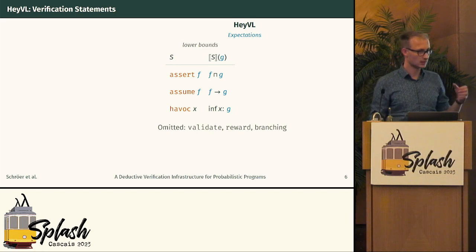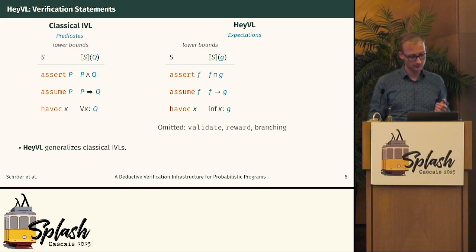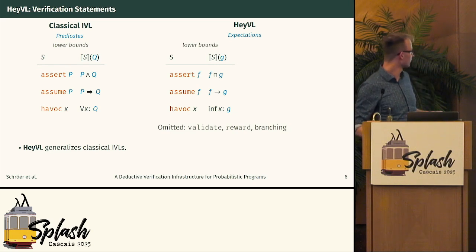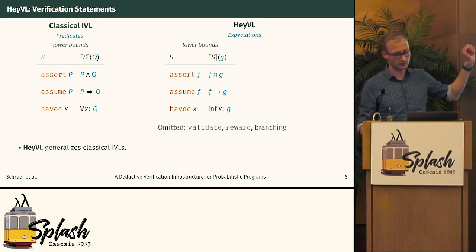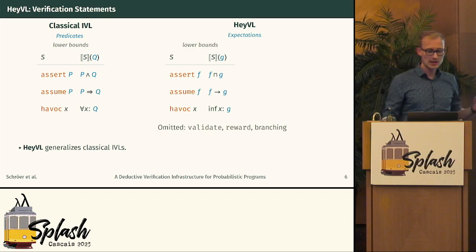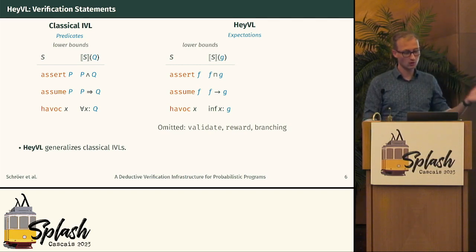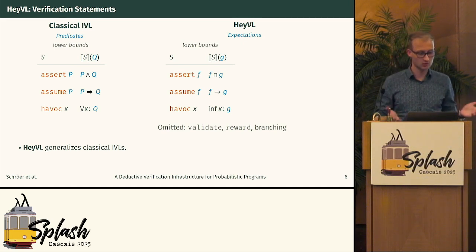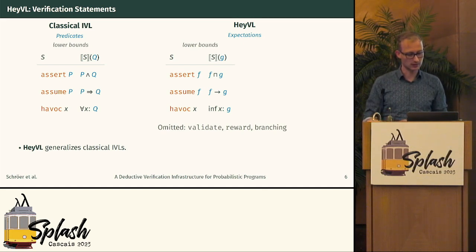This is a non-deterministic choice that corresponds to an infimum over all possible values of the variable x. And this kind of design satisfies one of our main goals, namely that Behavioral generalizes classical IVLs. So in the classical IVL, we have a Boolean AND, here we have a minimum. In the classical IVL, we have an implication, here we have the Gödel implication. In the classical IVL, we have a for all, for the Havoc semantics, and here we have an infimum.